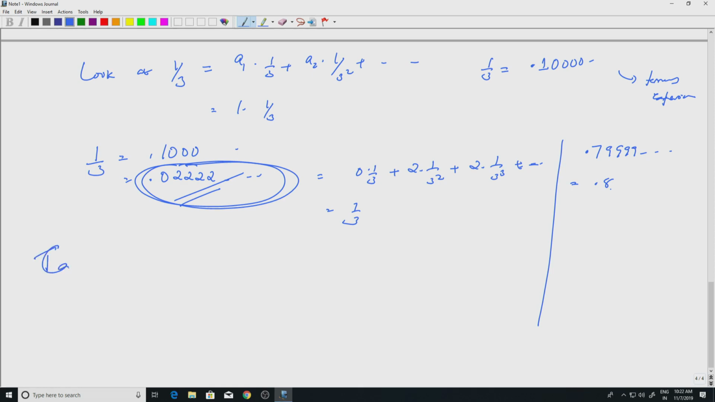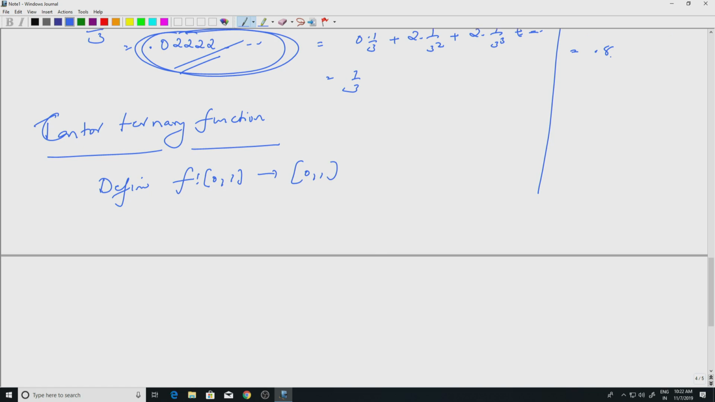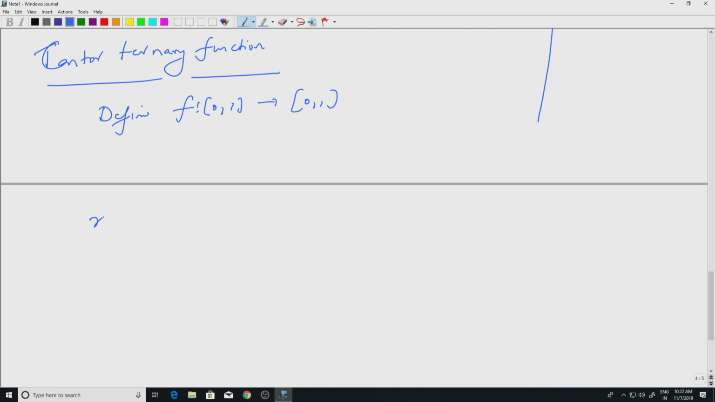So, this is the Cantor ternary function. We will use this to construct our set. Okay. So, let us define this. So, the definition is sort of easy to understand. Define f of x. So, f is going to be from 0, 1 to 0, 1. This is my Cantor ternary function. Well, how do I do that? I take a point x in 0, 1. I need to tell you what is f of x.